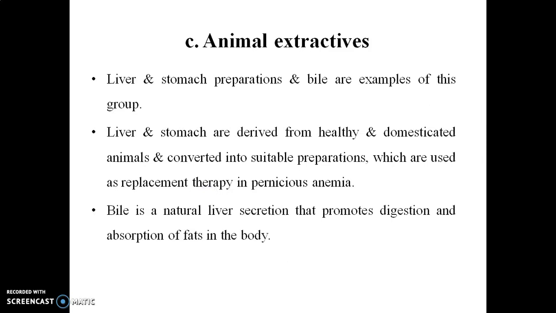The bile is a natural liver secretion that promotes digestion as well as the absorption of fats inside the body. So this bile is again obtained from animals as an animal extractive and is used as a source of crude drug. So this is regarding the sources of crude drugs which are obtained from animals.